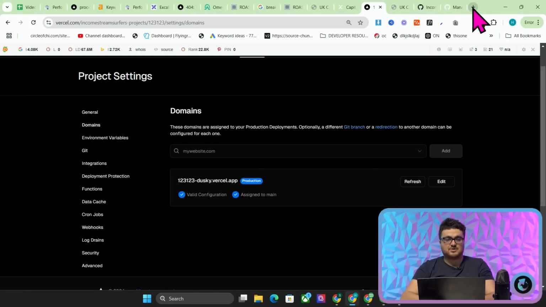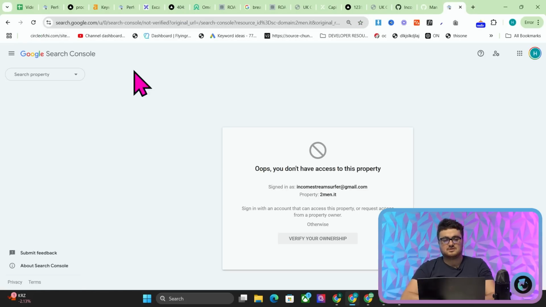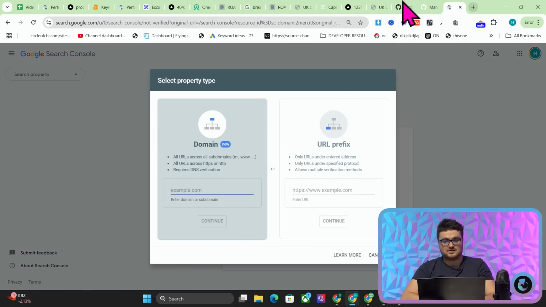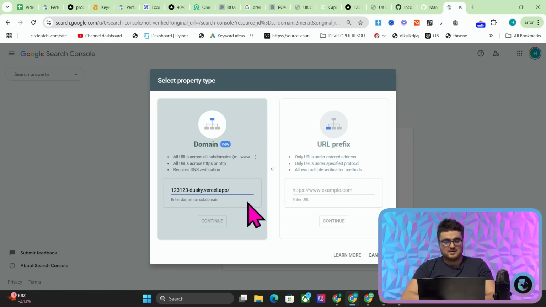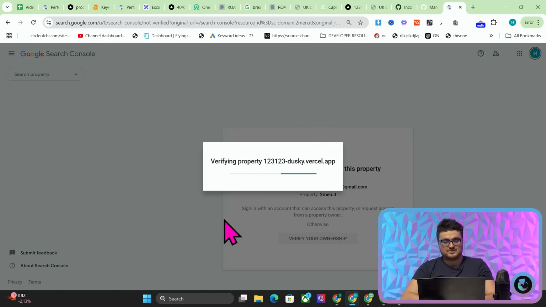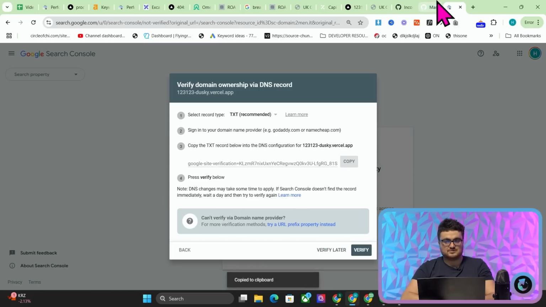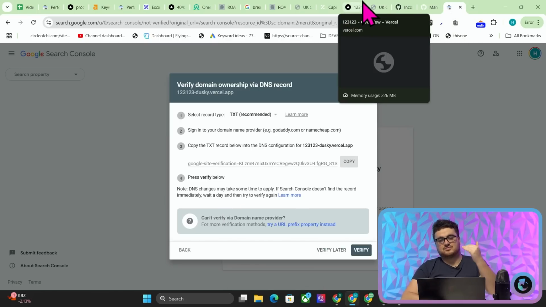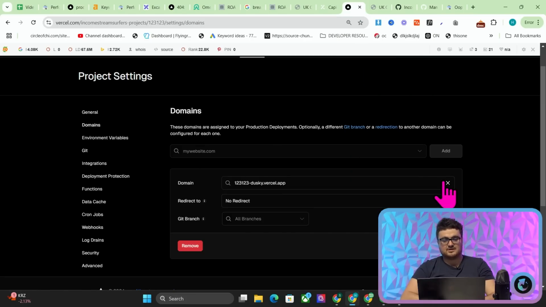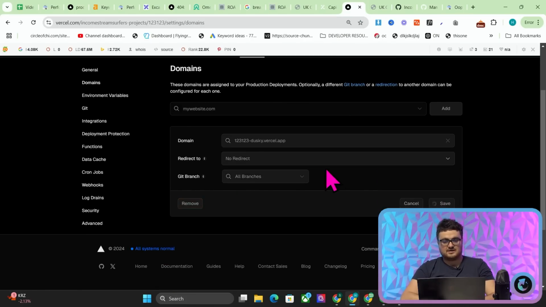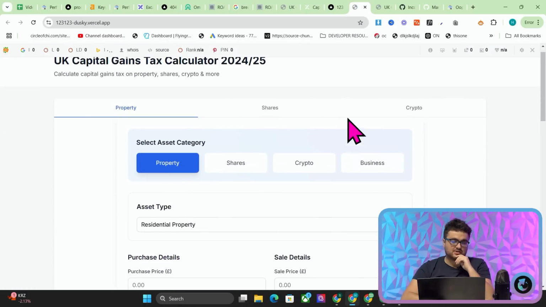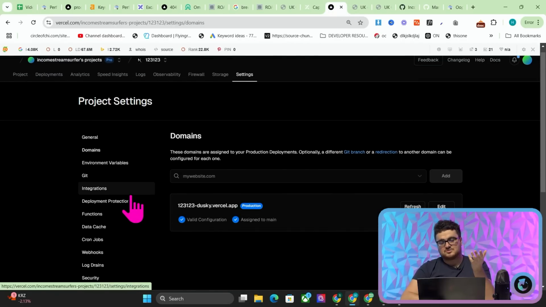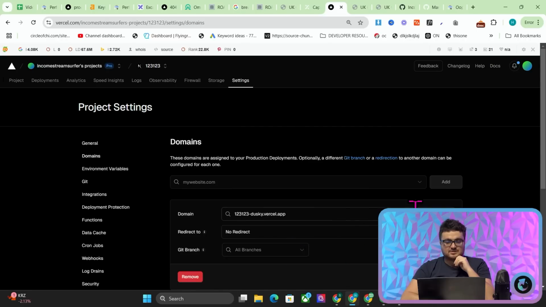So one thing you can do as well, I'm not going to buy a domain because it's just a waste of money. I'm not planning on actually launching this store necessarily, this website. So what I'm going to do instead is I'm actually going to, I don't know if this will work, but I'm going to try and verify this domain as it is. Yeah, this will work. So that's kind of hilarious. So I'm going to show you how to do this just in case you have your own domain. You'd click on edit on the domain. And it doesn't look like you can actually change this. Yeah, no, you can't. You can't do it. So you do have to buy a domain, guys. I was wrong about that. I didn't realize that you couldn't edit this domain.